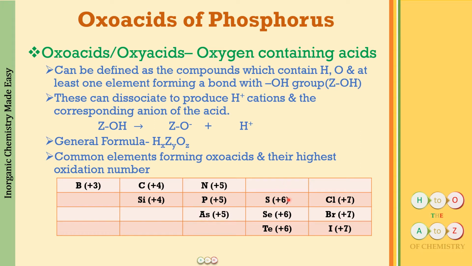For the oxygen family, it is going to be 6. And for the halogens, it is going to be 7. So these are the highest oxidation states for these elements, and these are the common elements which form oxo acids. Now, how do we name these compounds?